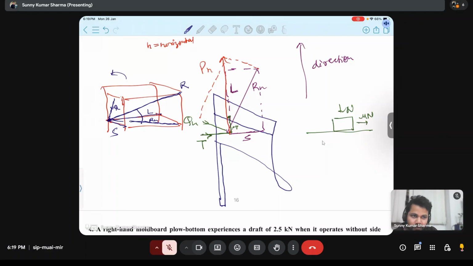That one force is coming from that side and acting as a Q. Its horizontal component will be QH. And on that plane, its horizontal and vertical two components will be T and mu T. Are you getting this?